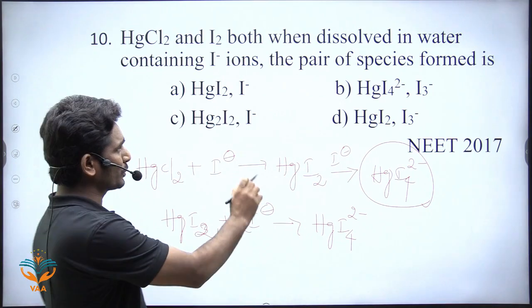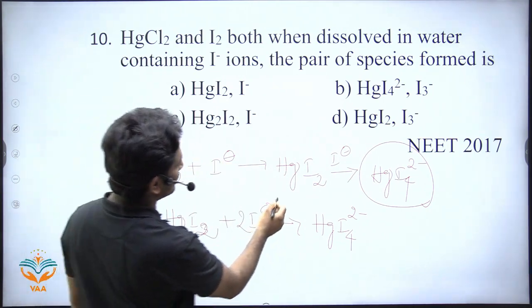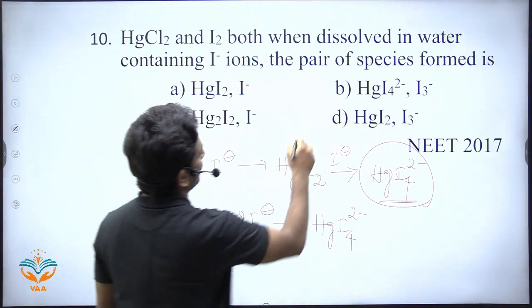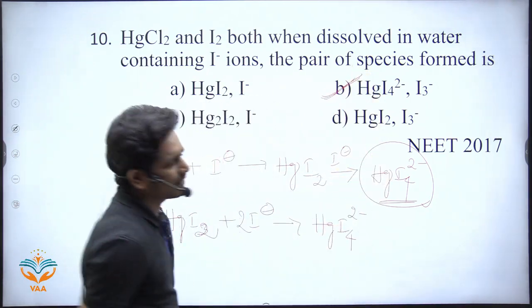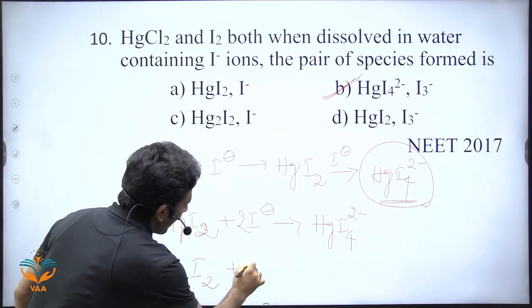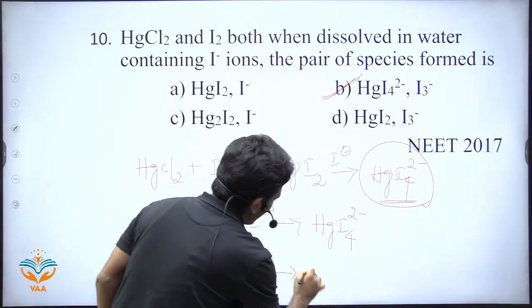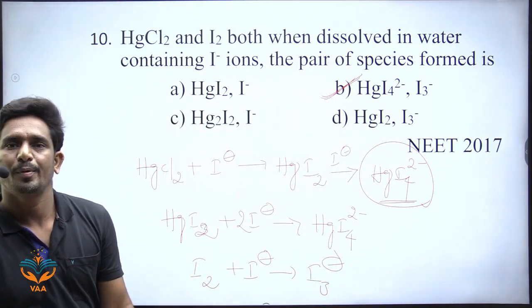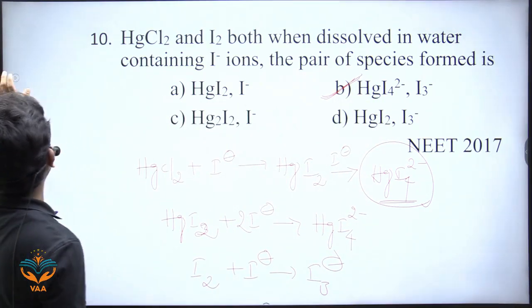So here, first it will form HgI4 2-. Where is HgI4 2-? There is only one option, right? Answer is B. Again, I2 when it reacts with I-, it will form I3-. Okay, right. The next one.